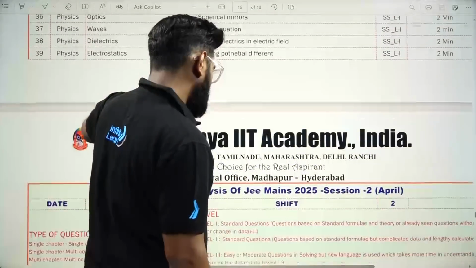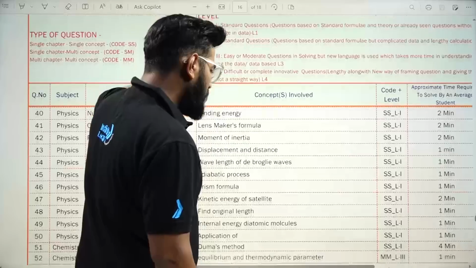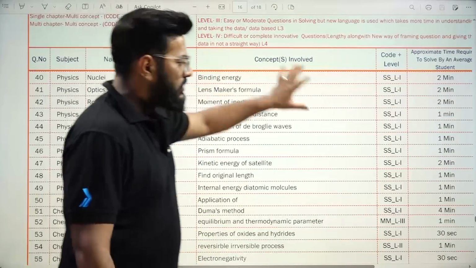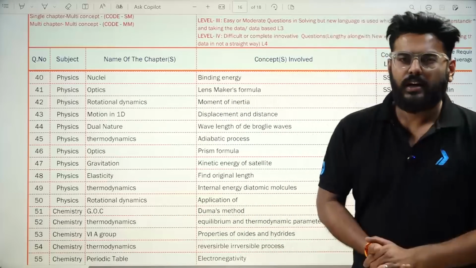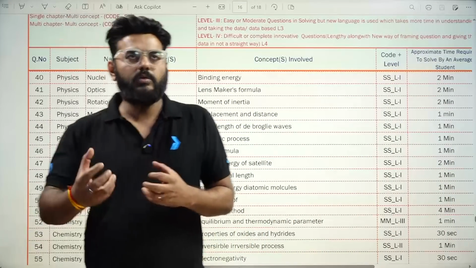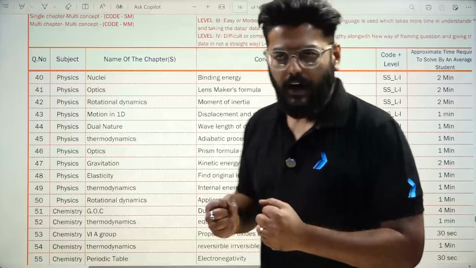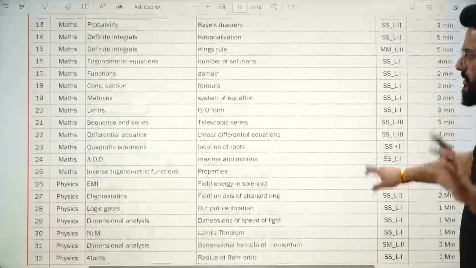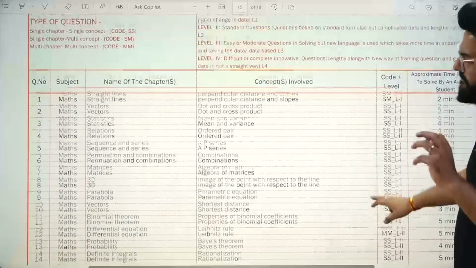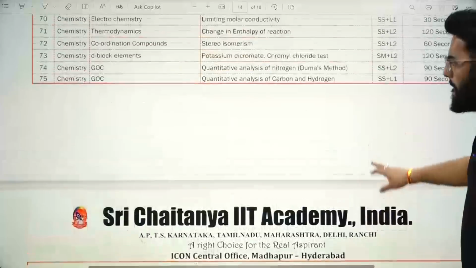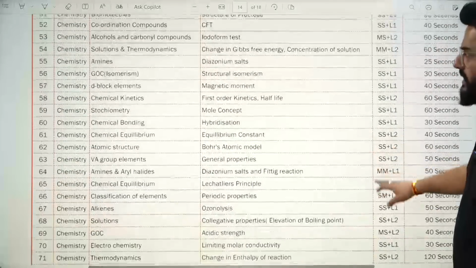Then if I move ahead, you won't see many problems. You won't see many problems in physics. So in physics, shift 1 and shift 2 on the first day, the papers and the questions were more or less out of your notes only, right? So if you have learned all the concepts, if you have understood your coaching material nicely, you were able to solve those questions. So in physics, you won't see much on the first day, that is 2nd April.